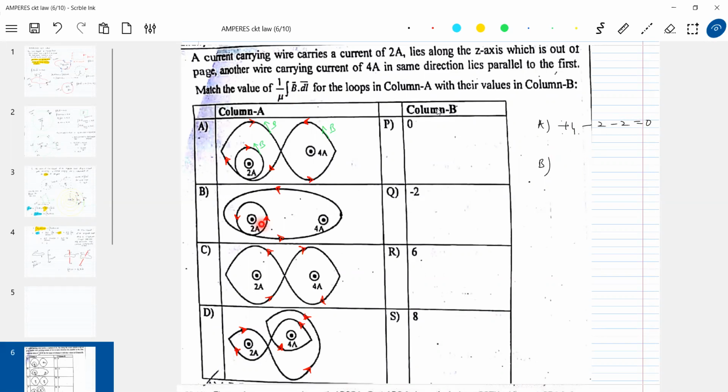Come to B. Look at B again. Again we'll indicate the direction of B bar here. For this particular loop, B bar will be like this.